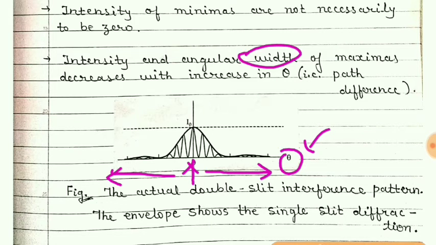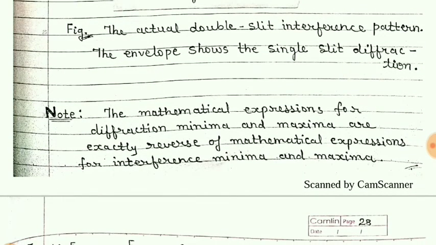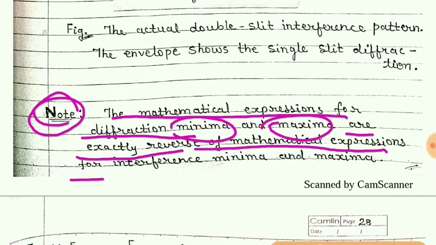The width and the intensity of maximas go on decreasing. Students, note one thing: the mathematical expressions for diffraction minima and maxima are exactly reverse of the mathematical expressions for interference minima and maxima.